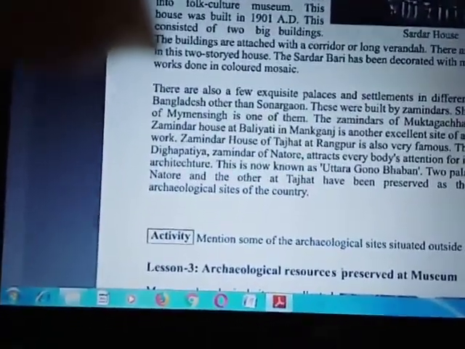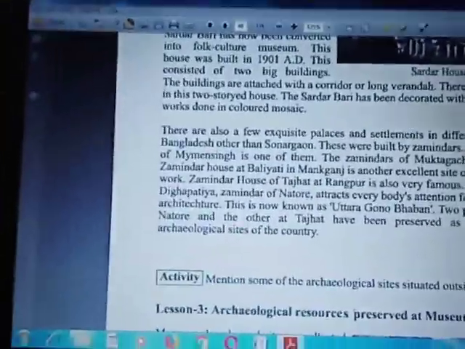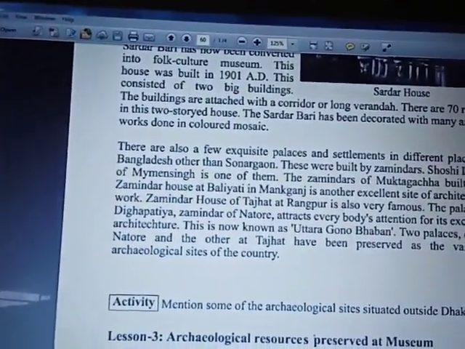So, I have already discussed these two lessons, 1 and 2, which are included in the revised syllabus of the board.